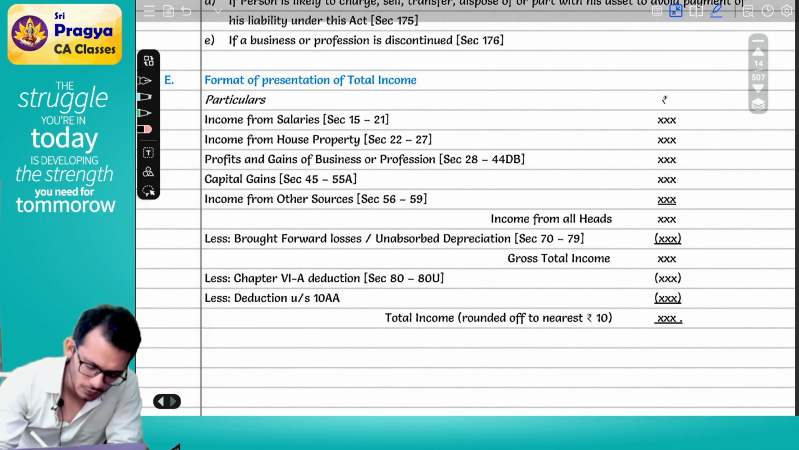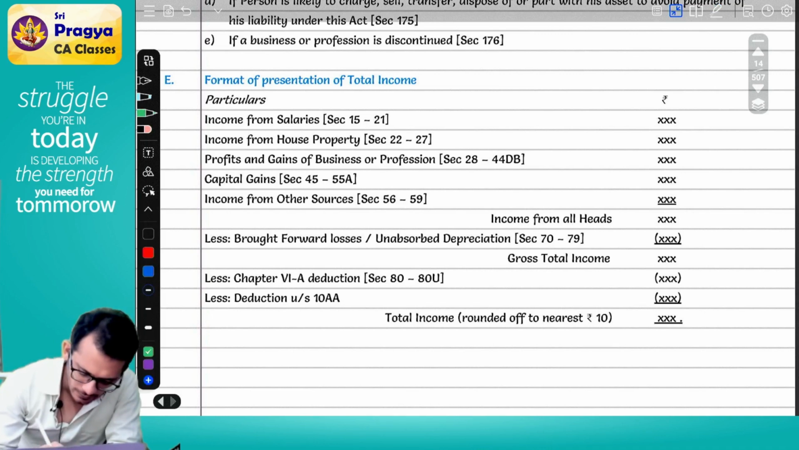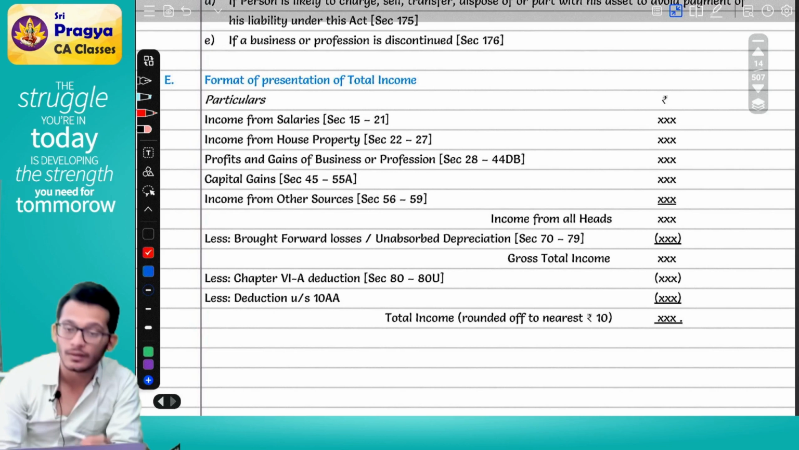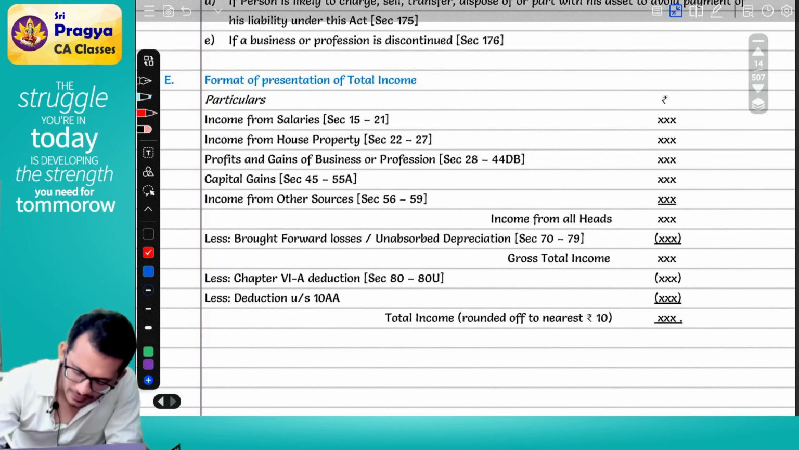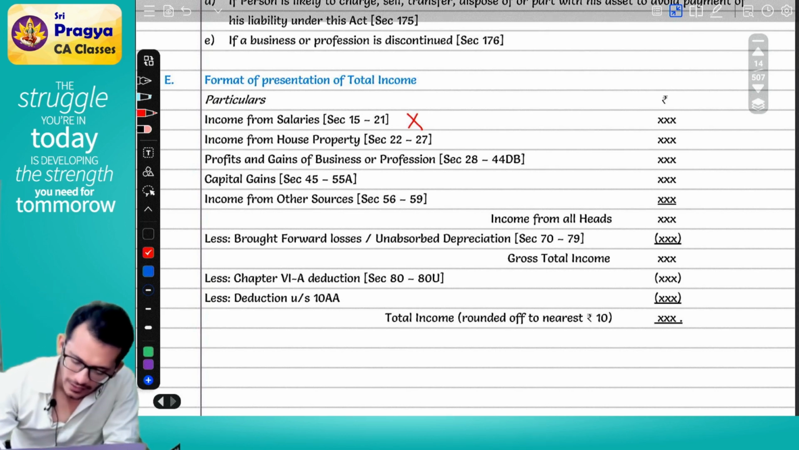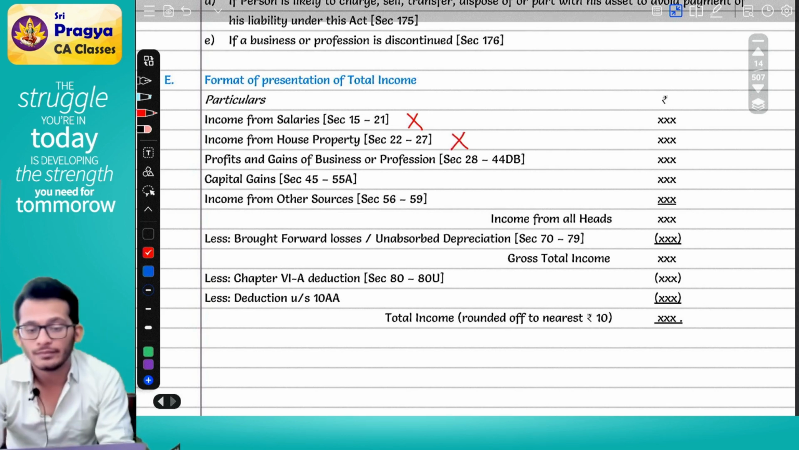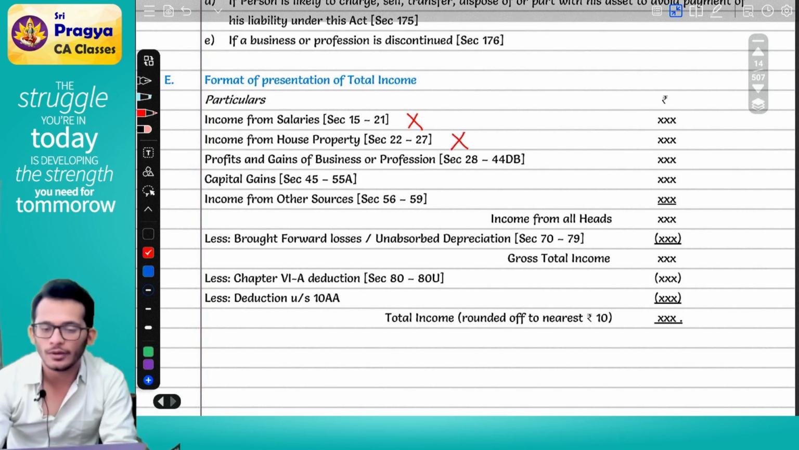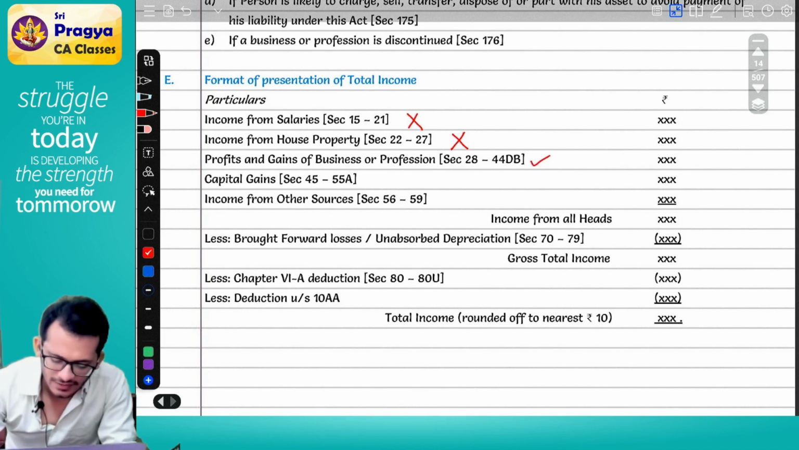Now for those who remember, I told you that from your syllabus, income from salaries has been removed. Income from HP is also removed. What you are going to read from your syllabus is your PGBP, capital gains, other sources.